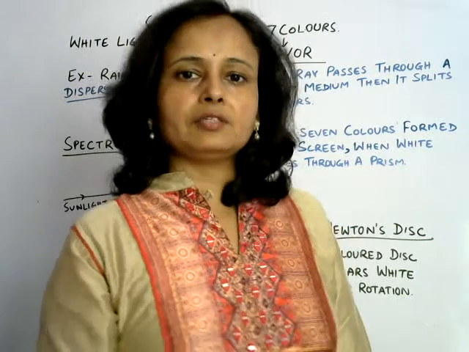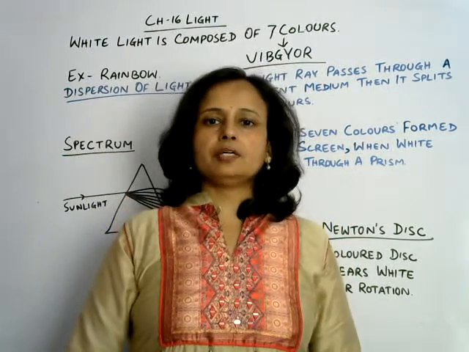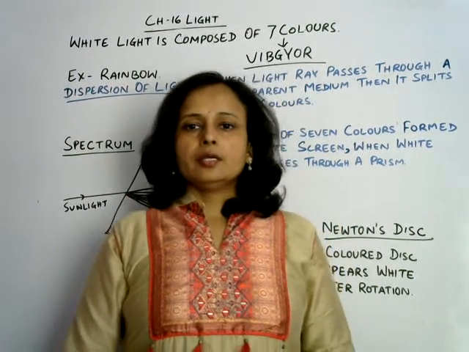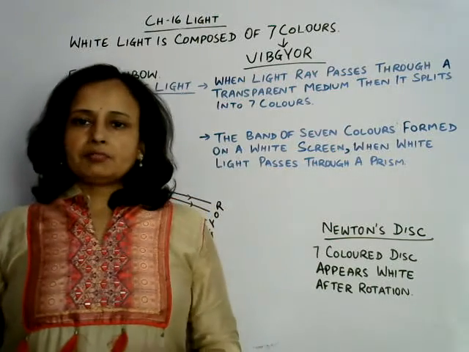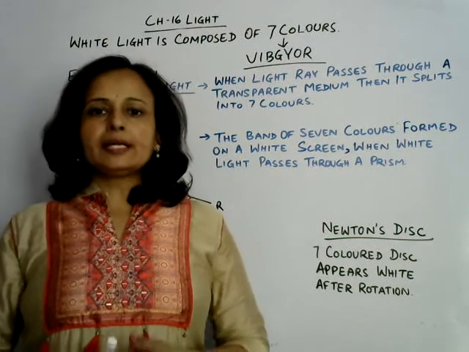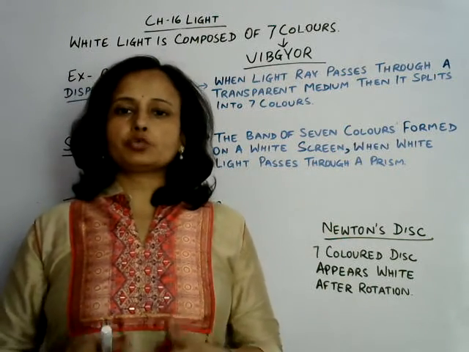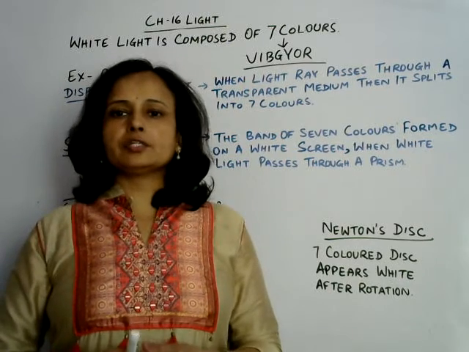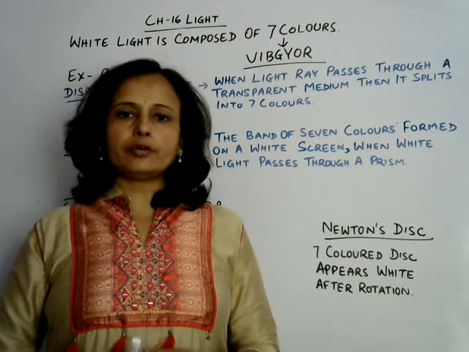Hello everyone, now we are going to learn about dispersion of light. What is dispersion of light? It is a phenomenon of splitting of white light into its seven constituent colors. That is violet, indigo, blue, green, yellow, orange, red.